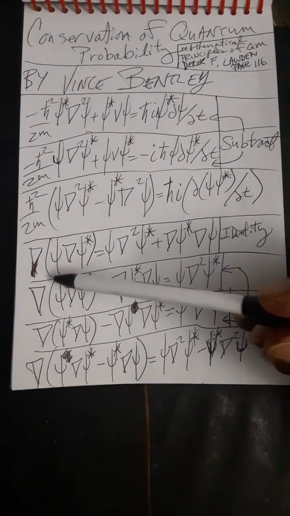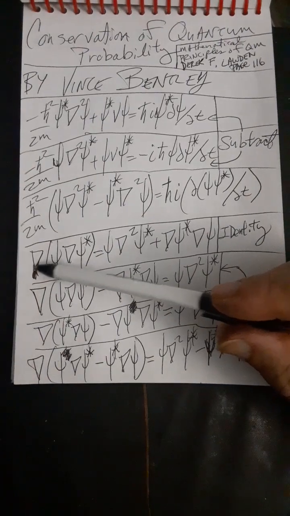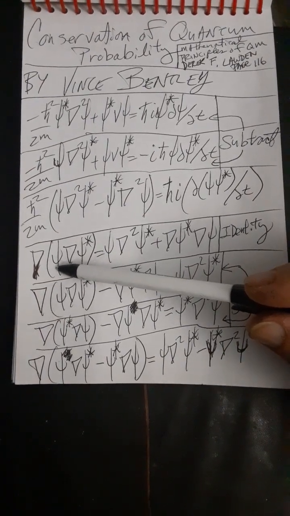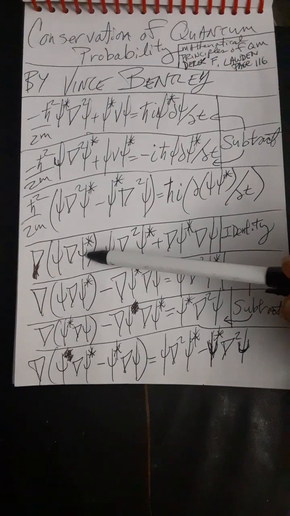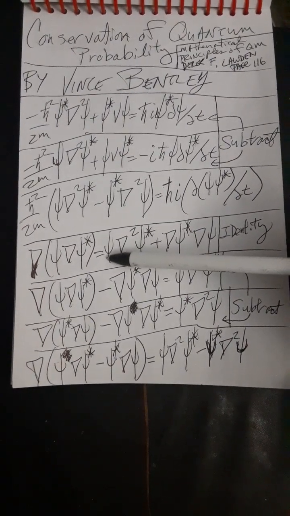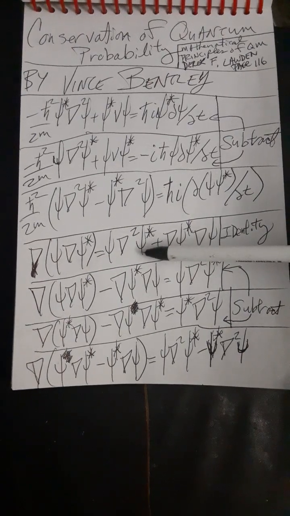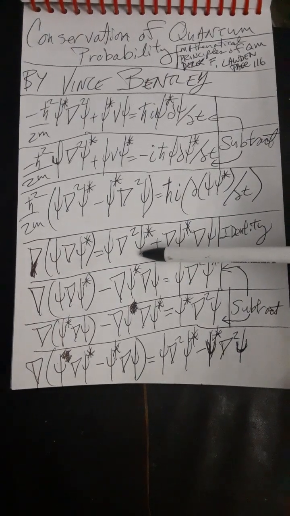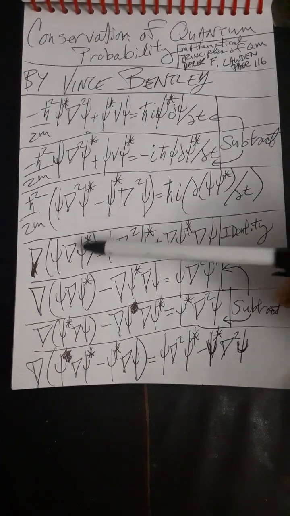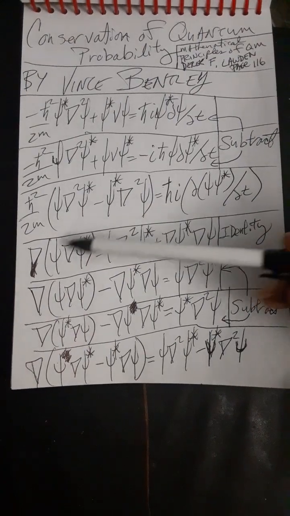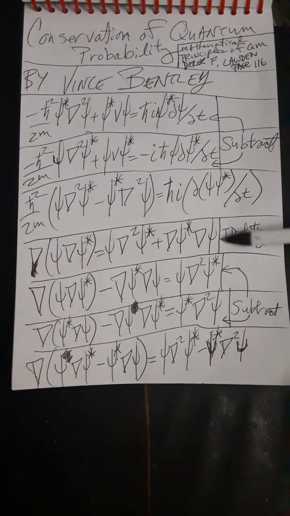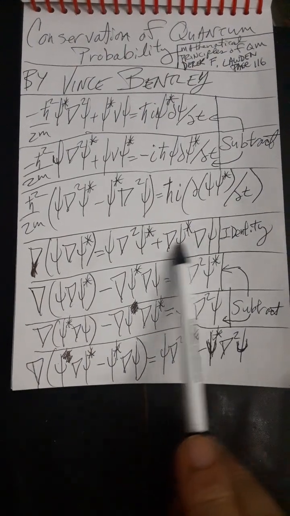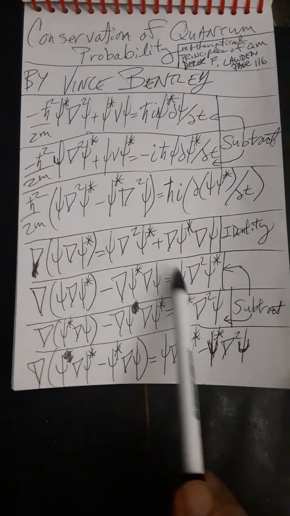There's an identity for del. Del of some function times del of some other function is equal to the wave function times del squared of the second function, plus del of the second function times del of the first function. That's an identity. Why don't we scoot this over? So there it is right there. That's there, and that's there.